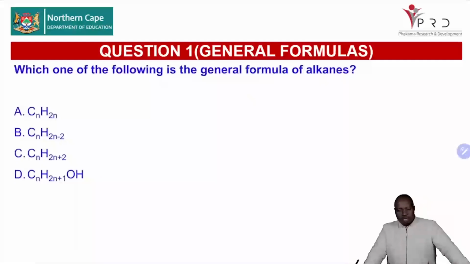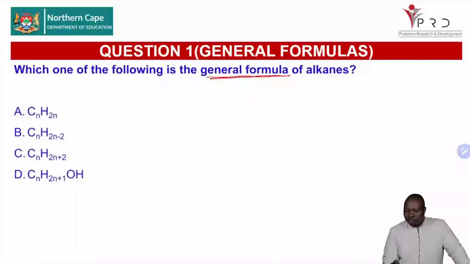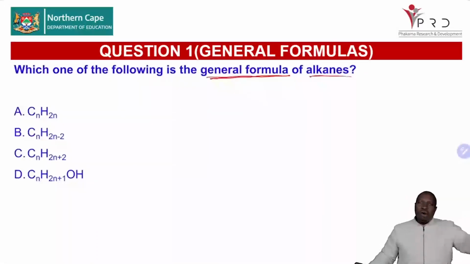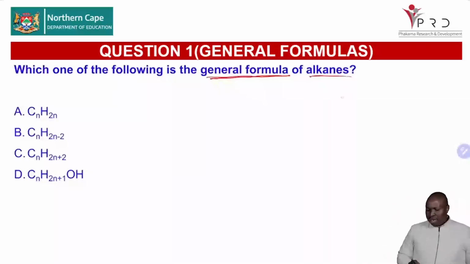So let's look at this question, for example, number 1, which says, which one of the following is the general formula? The keywords there are general formula of alkanes. Those are the keywords. So we want the general formula of alkanes. And then you will have checked, you know that CnH2n will be the general formula for alkenes.